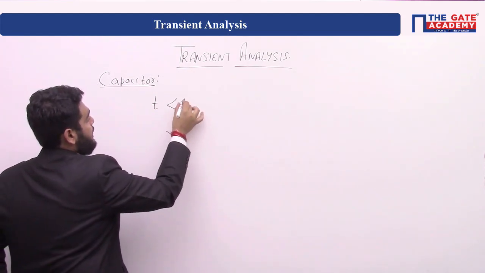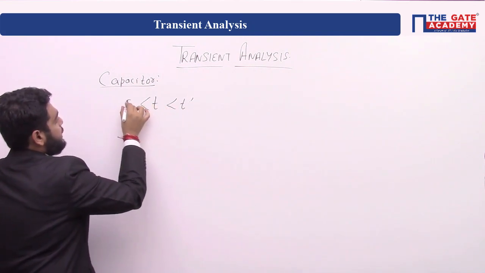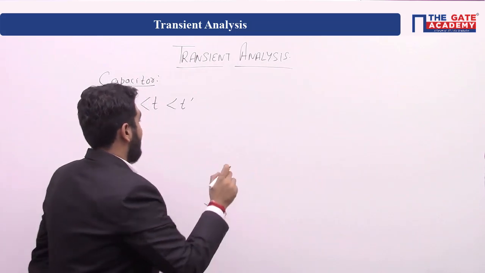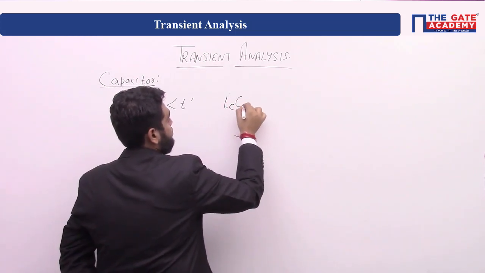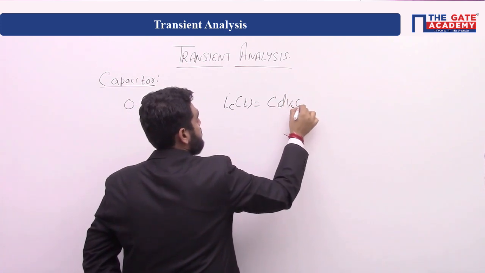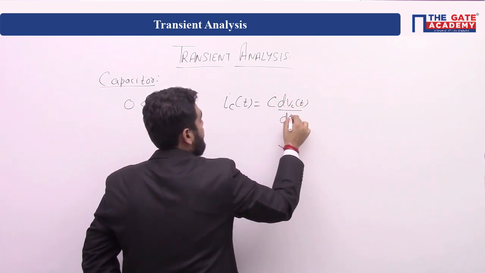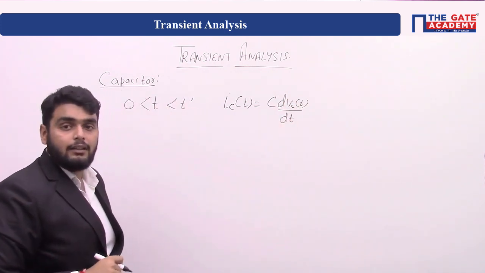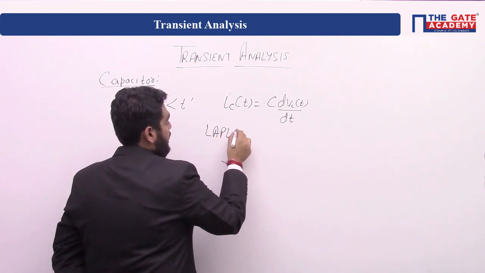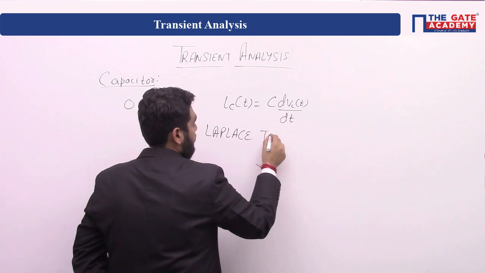Now we will see what will happen in a transient state, which means time is between 0 minus and 0. What will happen in transient state? Okay, again we will use the same equation. But now we will take the Laplace transform of it.